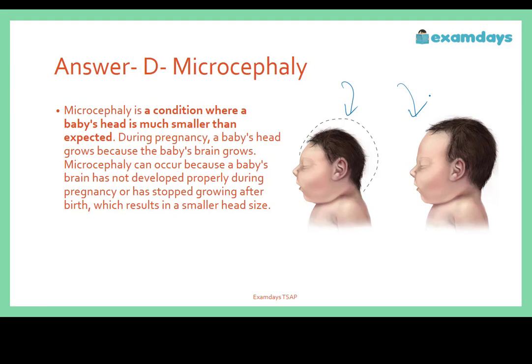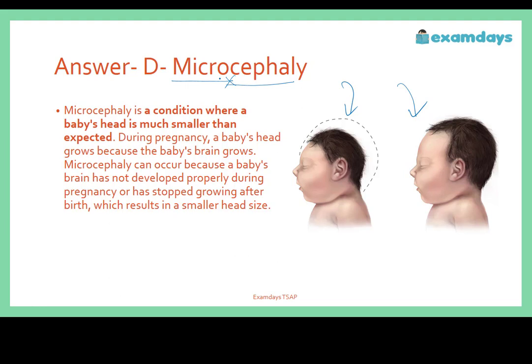It can occur when the baby's brain is not developed properly during the pregnancy or has stopped growing after birth, which results in a smaller head size. So this is what we call microcephaly. You have to remember what is meant by microcephaly. The head will not grow, and the brain also does not grow, during the pregnancy or after the delivery.